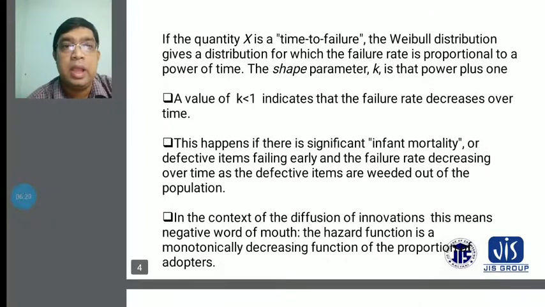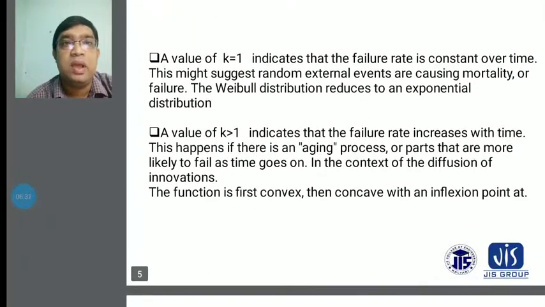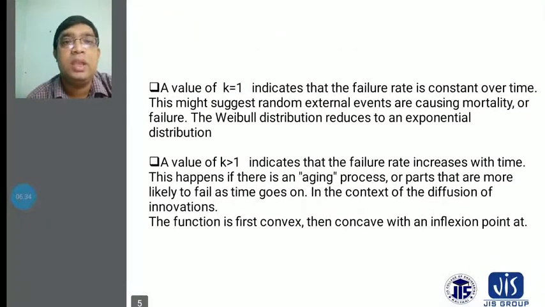And you can see the value of k. When k equals 1, it indicates that the failure rate is constant over time. Basically, you have to consider that as the k value increases from 0, this value will be 1. Then this rate is constant over time. This might suggest random external events. Random external events causing mortality are also considered according to the Weibull distribution curve.